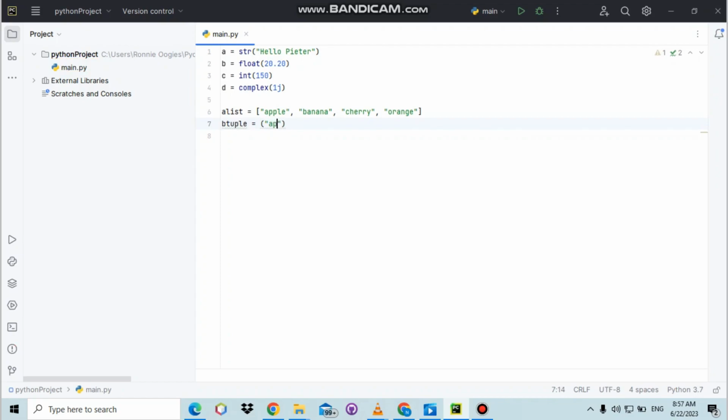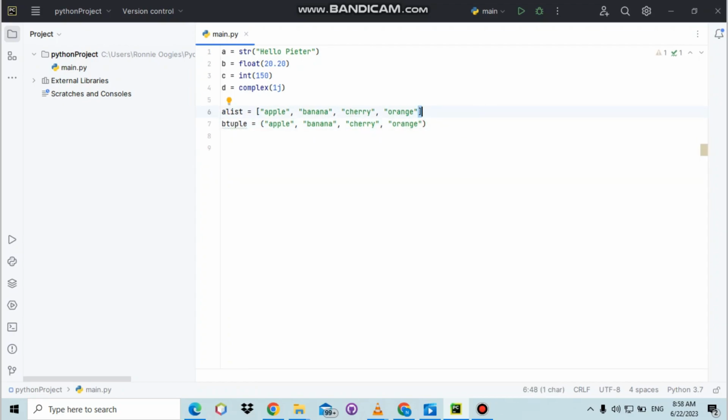Use the same variables also. Using an apple, a banana, a cherry, an orange. Awesome. So guys, you can see we declared two more variables here.